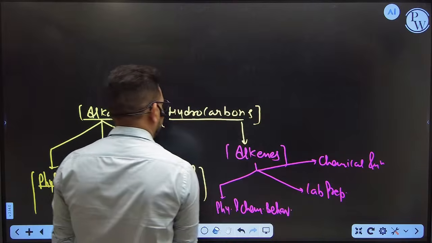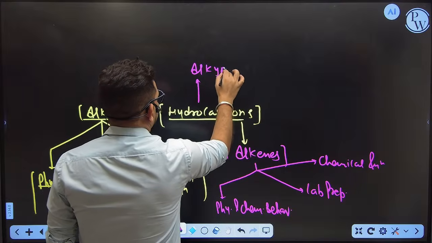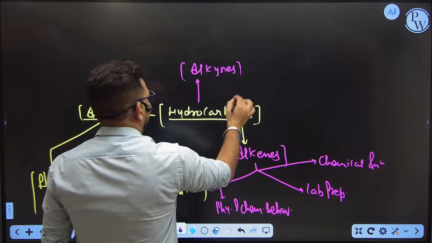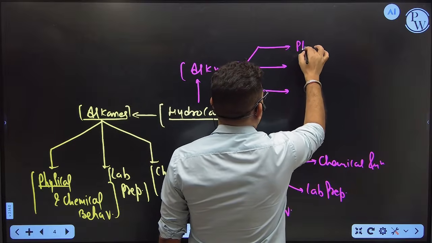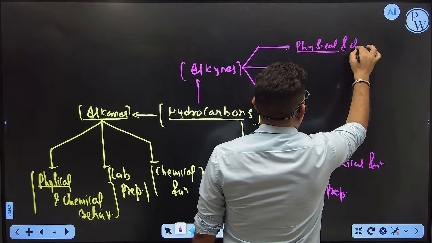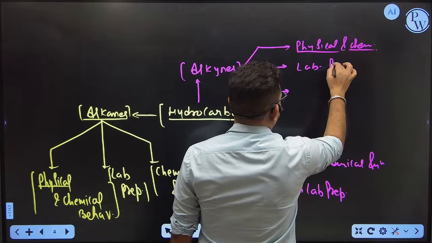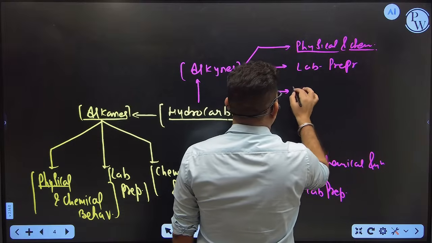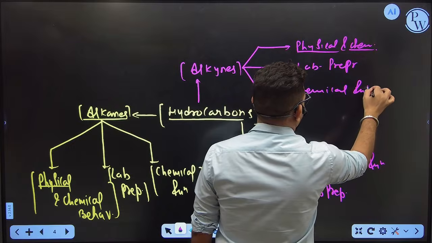Similarly, the third portion is alkynes, and the same thing here also: physical and chemical behavior, then lab preparation, and then their chemical properties, chemical reactions.